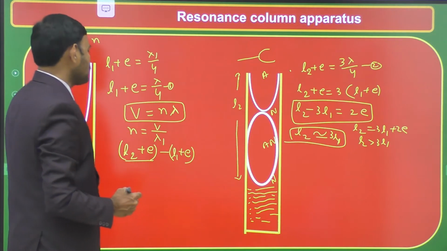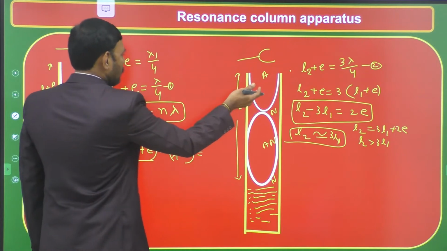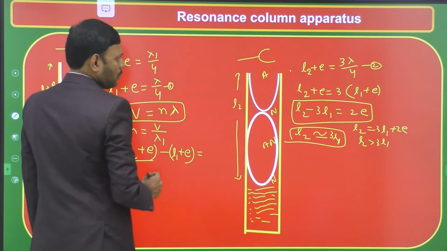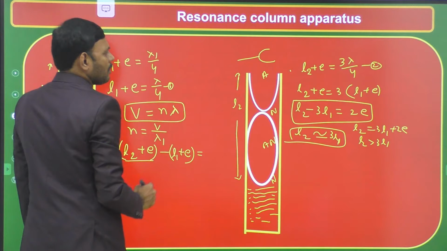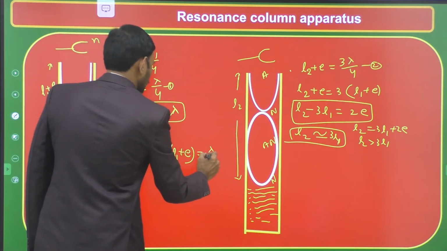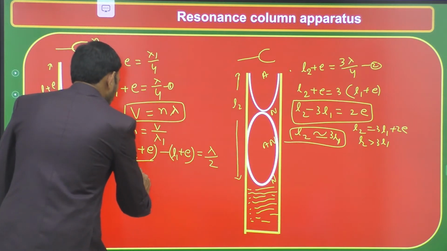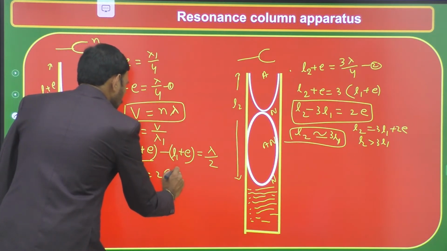We get L2 plus E minus L1 plus E is equal to 3 lambda by 4 minus lambda by 4. 3 lambda by 4 minus lambda by 4 means 2 lambda by 4, and 2 lambda by 4 is equal to lambda by 2. So we get lambda is equal to 2 into L2 minus L1.